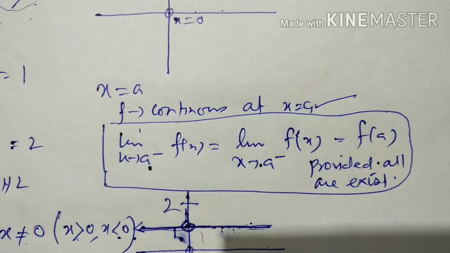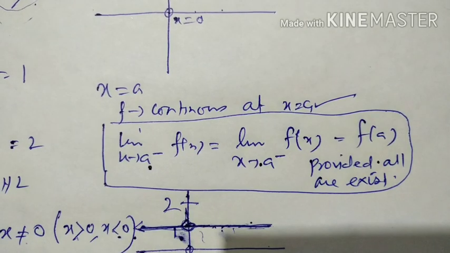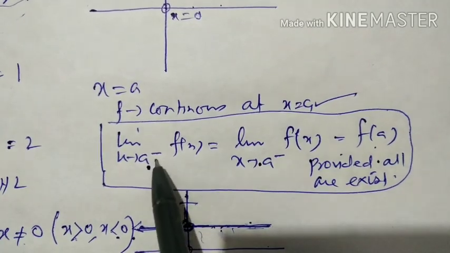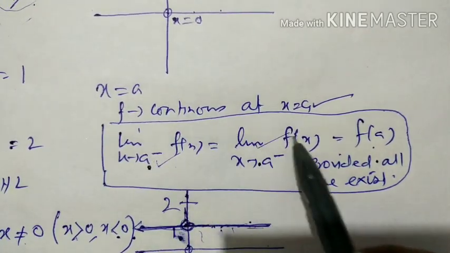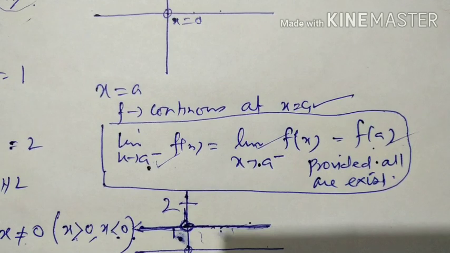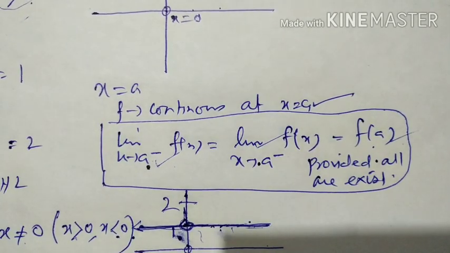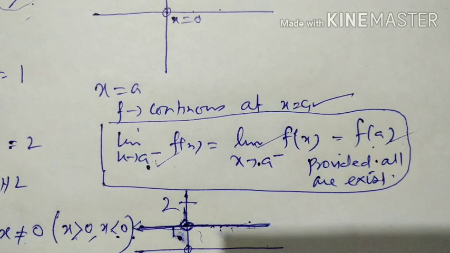Again, even if left hand limit equals right hand limit, the function may still not be continuous at that point. So for a function to be continuous at a particular point, the left hand limit must equal the right hand limit and equal the value of the function at that point, provided all exist. I mean it is defined and it exists. This is the definition of a function to be continuous at a particular point.